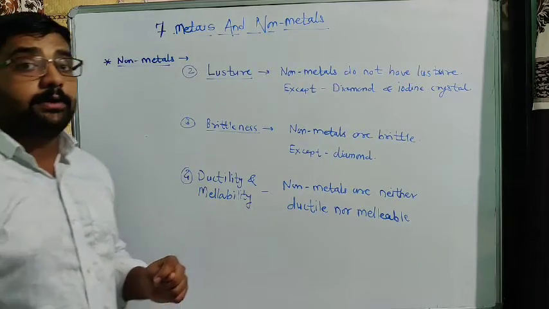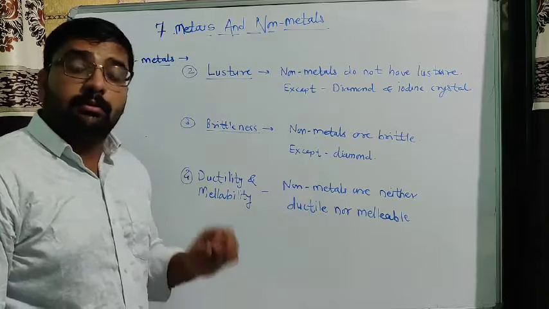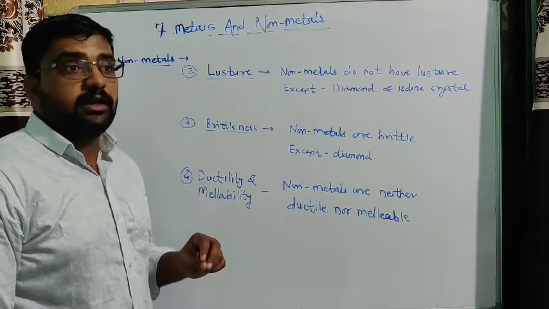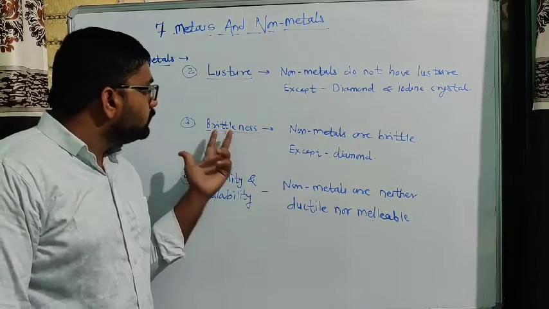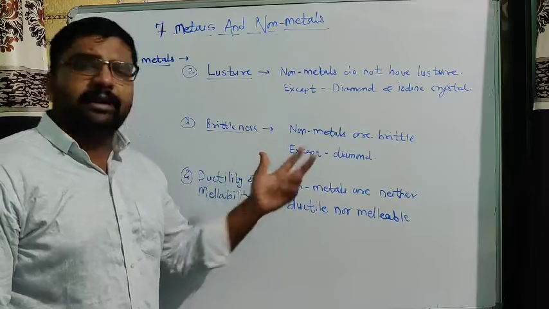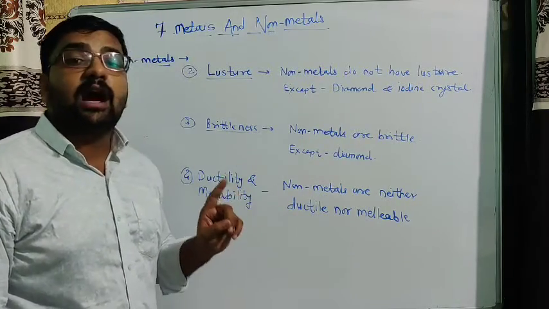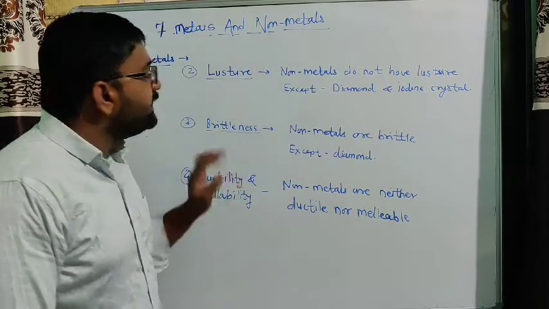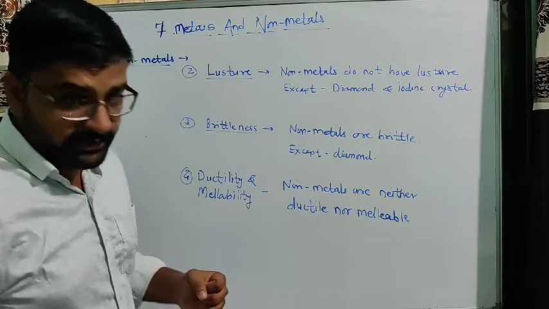Okay, we see diamond is very hard. Actually this is a non-metal, but still it is the hardest substance. We know that it is used to cut glass. Generally non-metals are brittle, but the exception is diamond, which is the hardest substance. Brittleness means we can break them very easily by hammering.